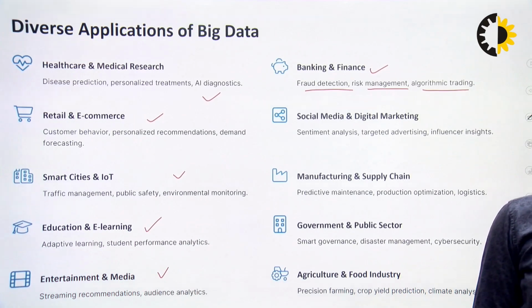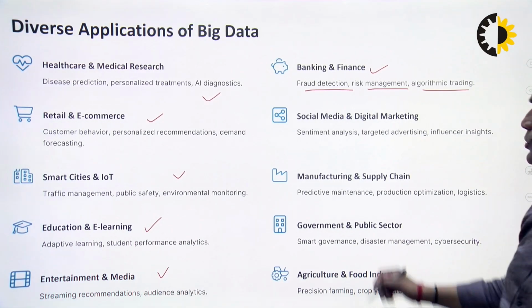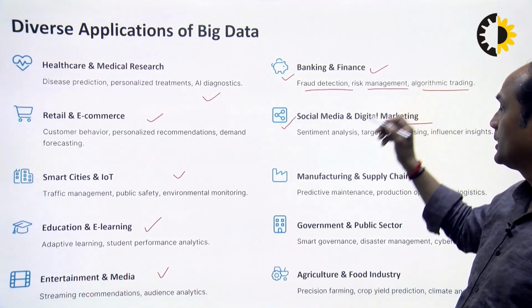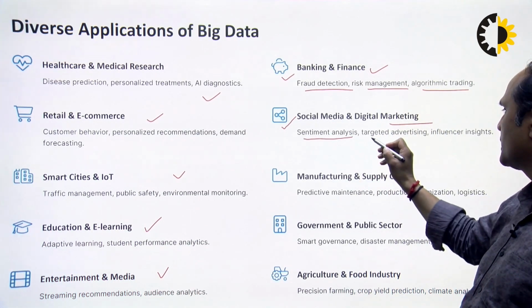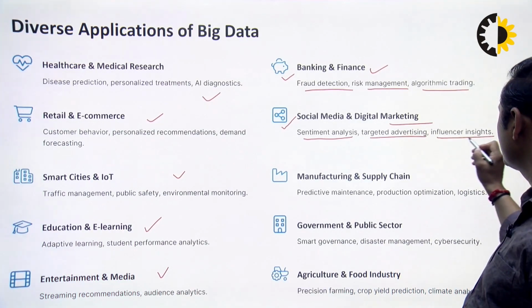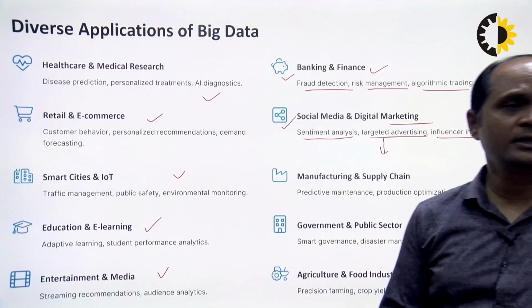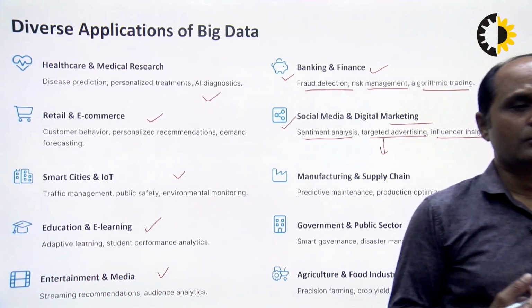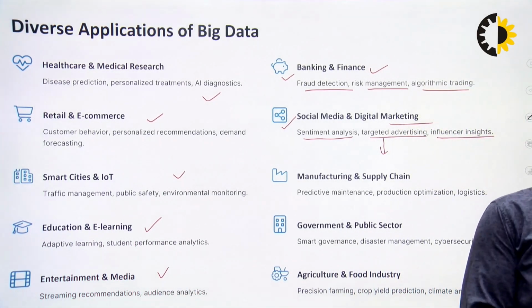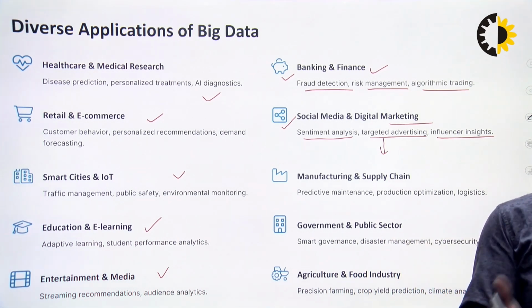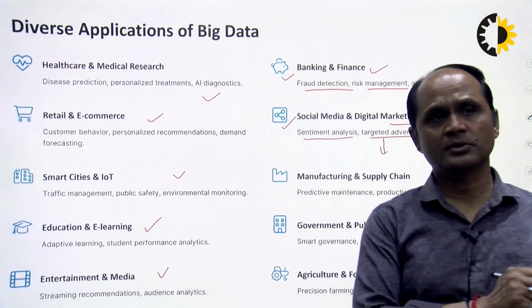In social media and digital marketing also, we can use big data analytics: sentiment analysis, targeted advertising and influencer insights. Targeted advertising means, suppose we have some tools or some courses, we can suggest that course to particular customers.